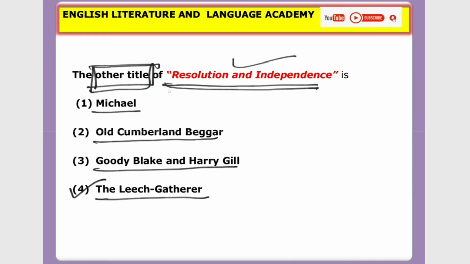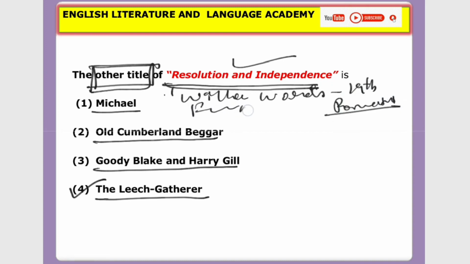Let's see the background of the poem. This poem is written by William Wordsworth. He belonged to the 19th century romantic age. He was the father of nature or romantic poetry. Please remember, he was the father of romantic poetry. So the original poem is Resolution and Independence.